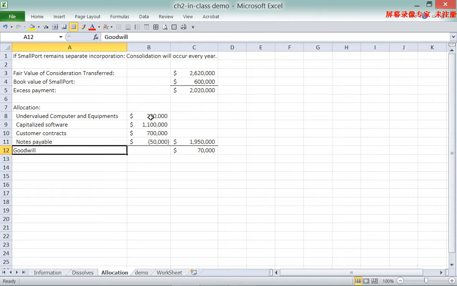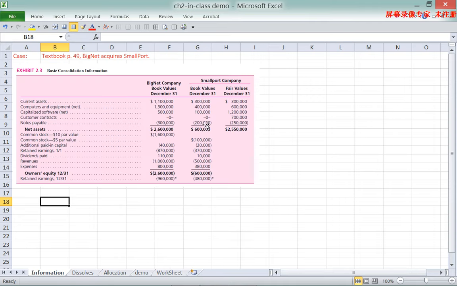The same idea persists. So you will see that the capitalized software, customer contracts, and notes payable are all undervalued. One thing I want to point out is the notes payable, which is the liability. The notes payable on the book is $200,000, but the fair value is $250,000, so it's undervalued by $50,000. This means that the parent, after acquiring the subsidiary, needs to repay the debt at a higher number.